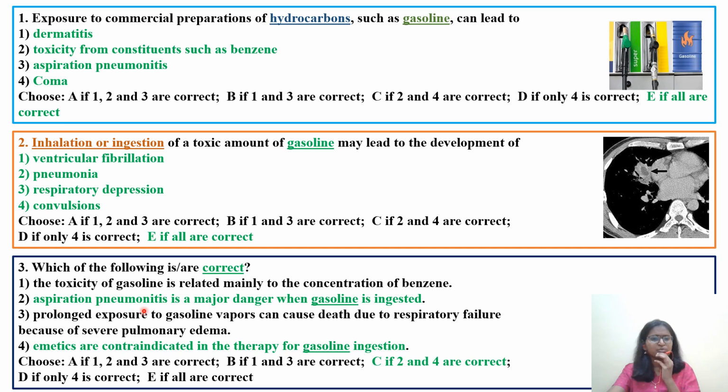Option 2. Aspiration pneumonitis is a major danger when gasoline is ingested. In the first slide, you have already come across this statement. Option 3. Prolonged exposure to gasoline vapors can cause death due to respiratory failure because of severe pulmonary edema. Prolonged exposure will cause coma and death. CNS related effects are there, not respiratory related effects, in severe exposure. Option 4. Emetics are contraindicated in the therapy of gasoline ingestion, which we have seen previously. So the right answer is option C, if only 2 and 4 are correct.